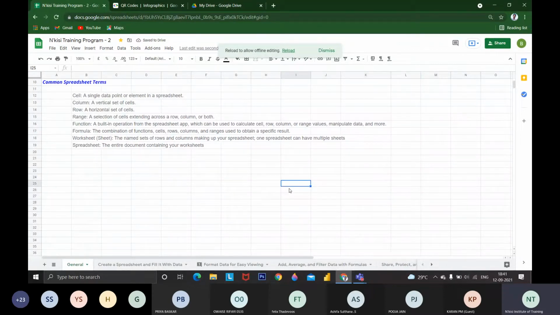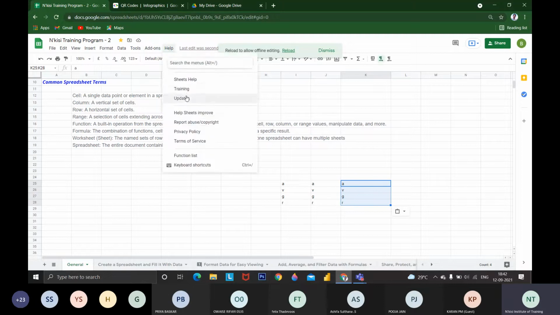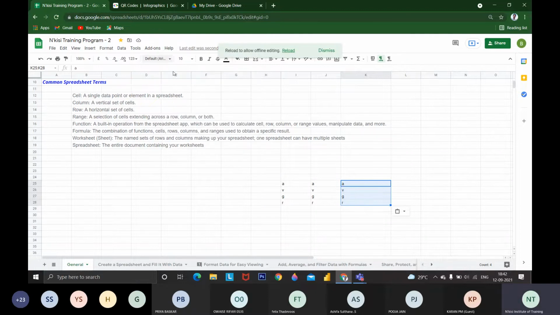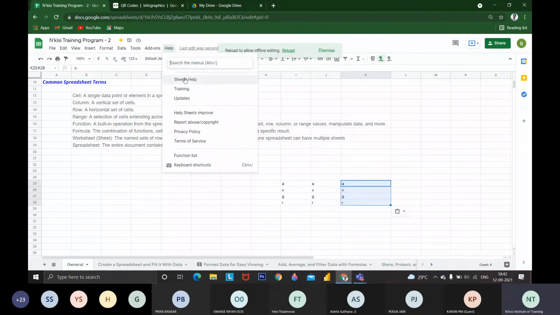For copying, I press Control C. If I want to use shortcut keys, instead of shortcut keys we can use the option also, no issues. If you want to know all the shortcut keys available, you can go to Google Sheets Help, and if you click that, it will give all the shortcut keys. My network is low, so I'm not going to show it. You can go to Help and you will get all the Excel sheet shortcut keys and everything.